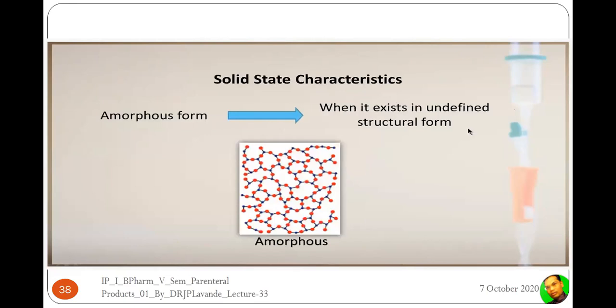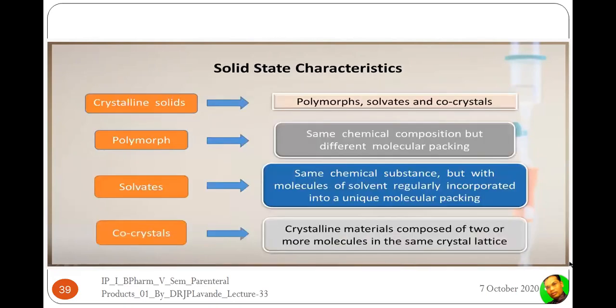There are various solid state characteristics, like the amorphous form, when it is existing in an undefined structural form. So that is said to be the amorphous form. And the crystalline form, that is existing in the case of polymorphs, solvates, and co-crystal forms. Polymorphs are nothing but the same chemical composition with different molecular packaging or different physical